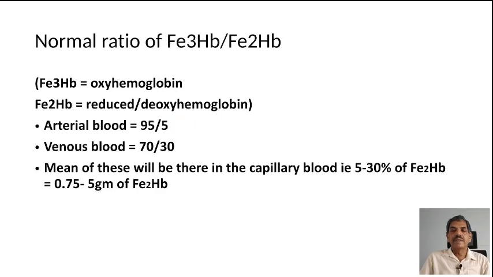Venous blood, it is 70:30. The mean of these in the capillary blood is 5 to 30% reduced hemoglobin, that is 0.7 to 5 gram percentage of reduced hemoglobin.